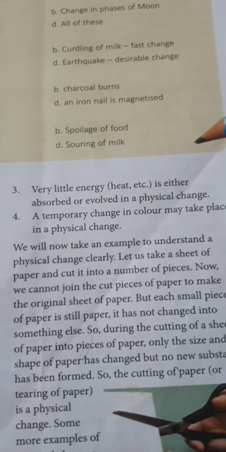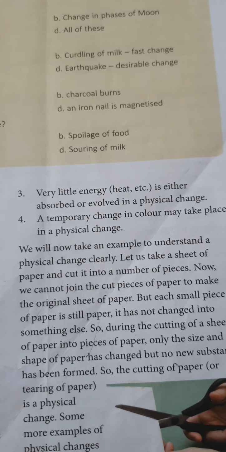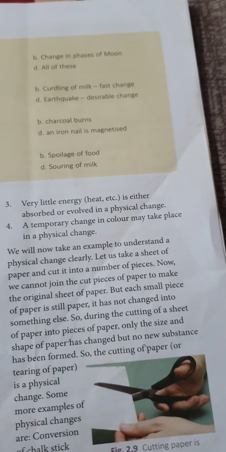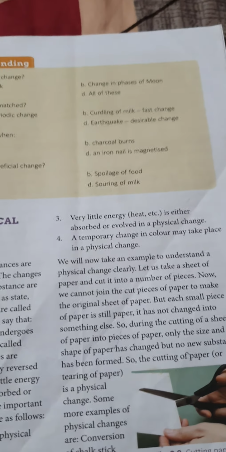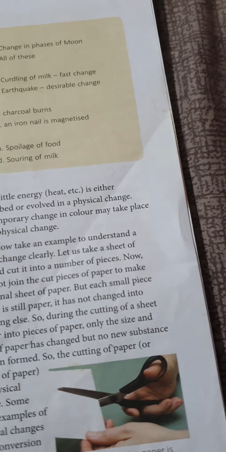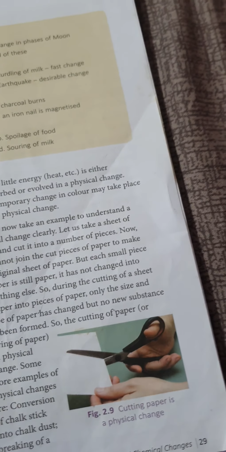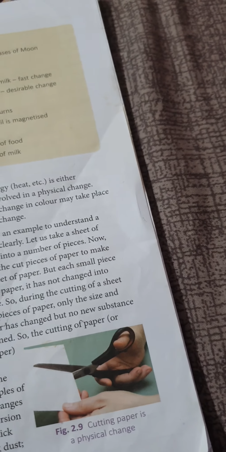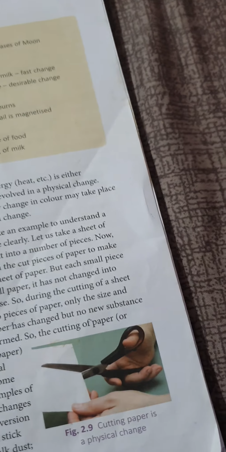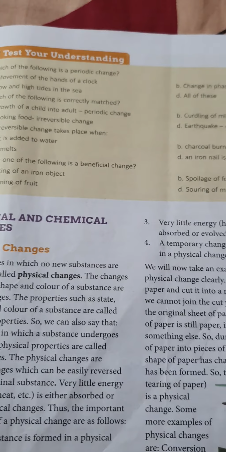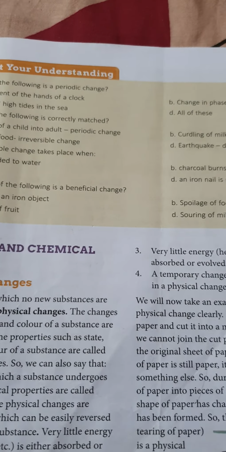Now, a very little heat is either absorbed or evolved in a physical change. A temporary change in color may take place in a physical change. There is no change brought about in the chemical composition or structure of the substances involved. Usually physical changes only involve a small amount of energy while absorbing or evolving. So these are the characteristic features of the physical change.